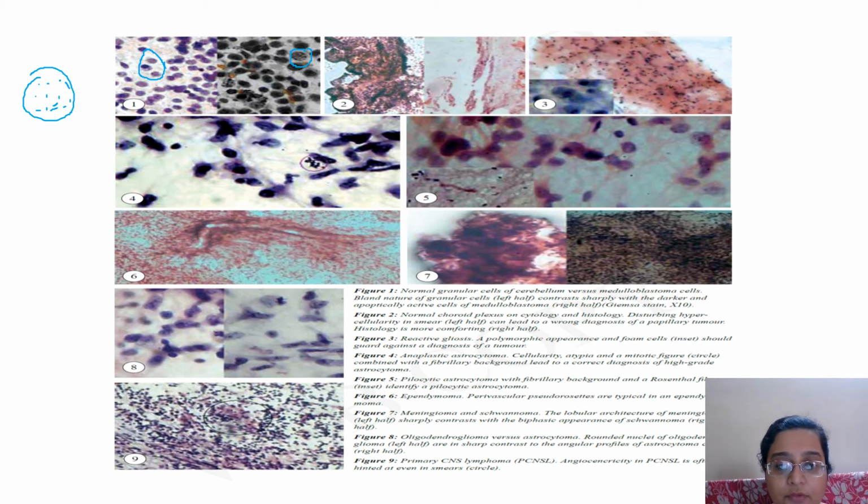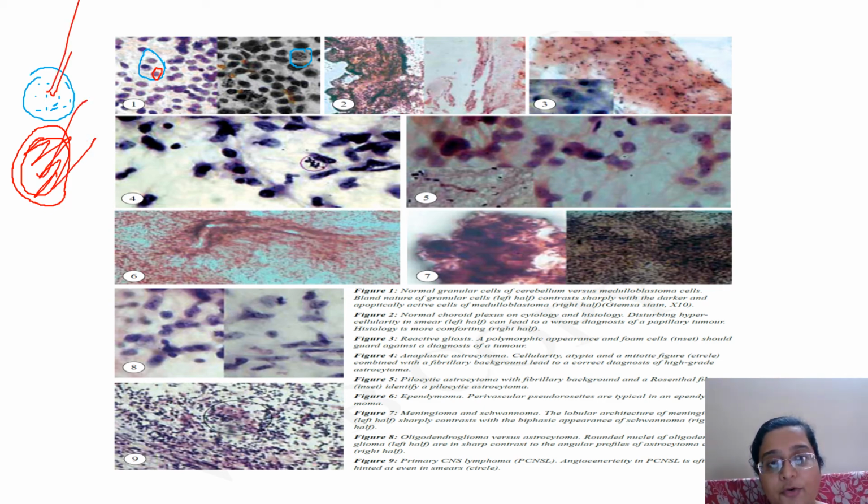And now if you see this cell, it is a homogeneous round cell. And sometimes you might get some eosinophilic kind of cytoplasm. So this is the difference between a malignant round cell and a benign round cell, a granular cell and a medulloblastoma cell. This is all you can catch on a crush smear.